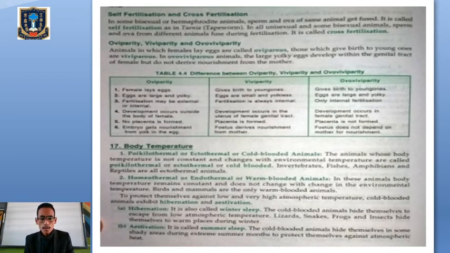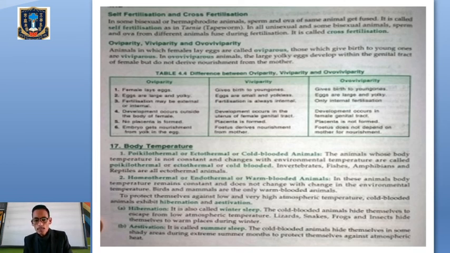Clear? The next one we will talk about is body temperature. Our constant body temperature is 37 degrees Celsius. Depending on body temperature, we have poikilothermic animals and homeothermal animals. Poikilothermal animals are also called ectothermal or cold-blooded animals, because they are not able to maintain a constant body temperature when the environmental temperature keeps changing. Since they are not able to maintain their body temperature depending upon environmental conditions, they are called poikilothermic, cold-blooded or ectothermal animals.